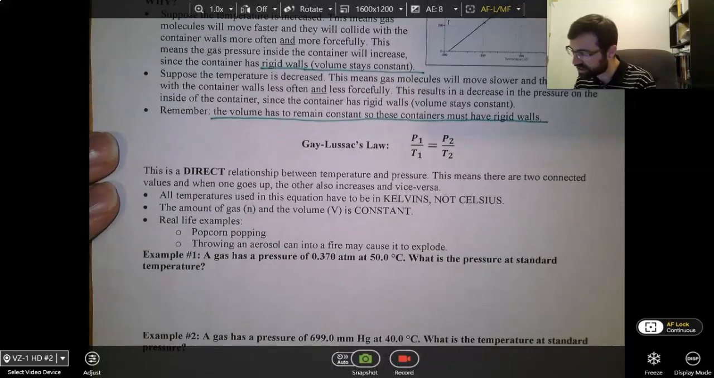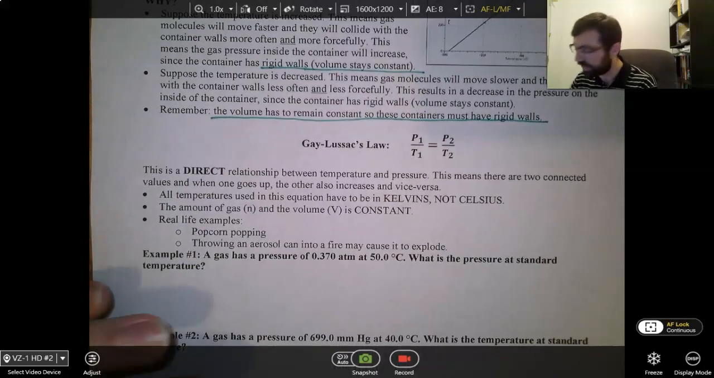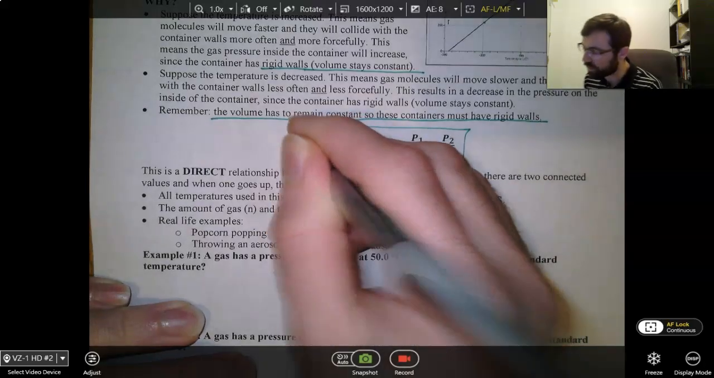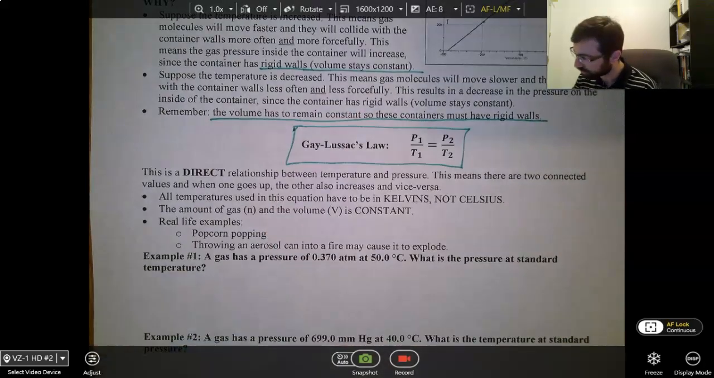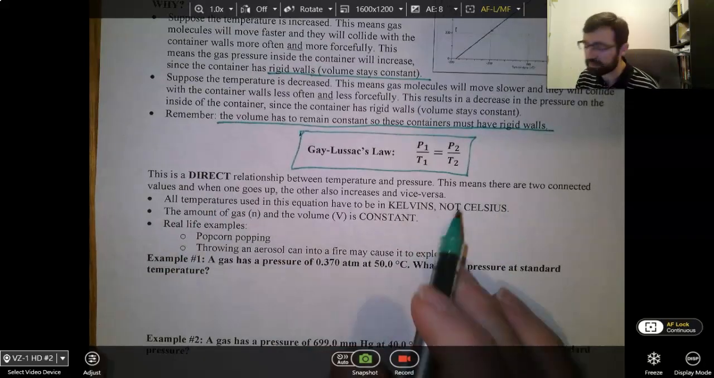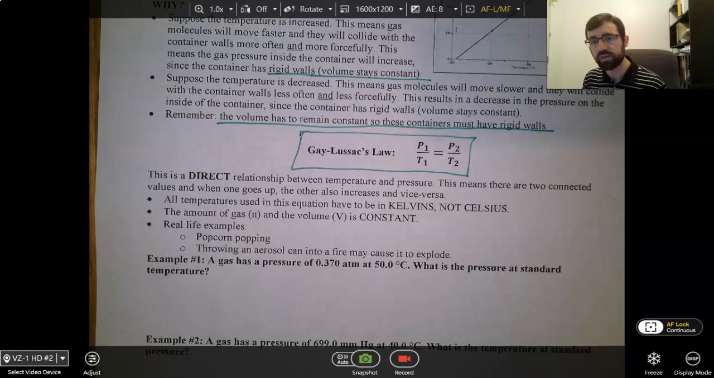It's a direct relationship between temperature and pressure. Don't forget your equation's important. P1 over T1 equals P2 over T2. Okay. If it's a direct relationship, that means that if one of the values goes up, the other one also goes up. If one value goes down, the other one also goes down. So pressure increases, temperature increases, pressure decreases, temperature decreases, and so on.